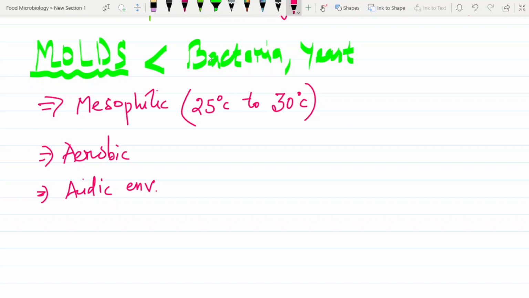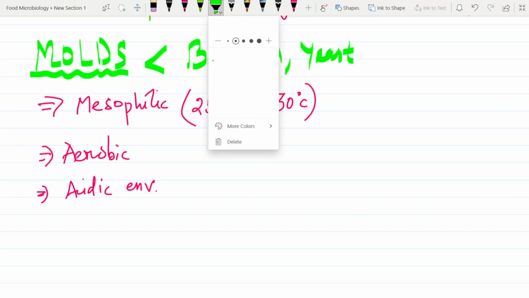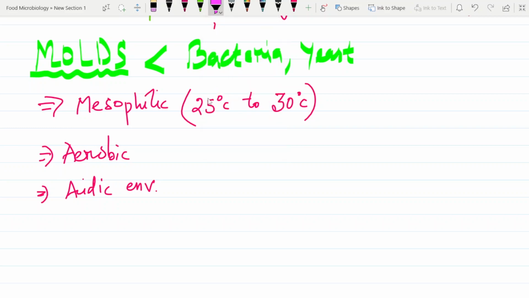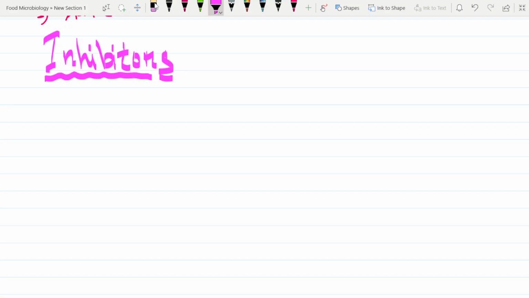This is going to be the most important part till now. This is very interesting, and at the same time I don't know whether you're interested in this food microbiology part, but believe me, I really like these chapters. Now we will be talking about the inhibitors.